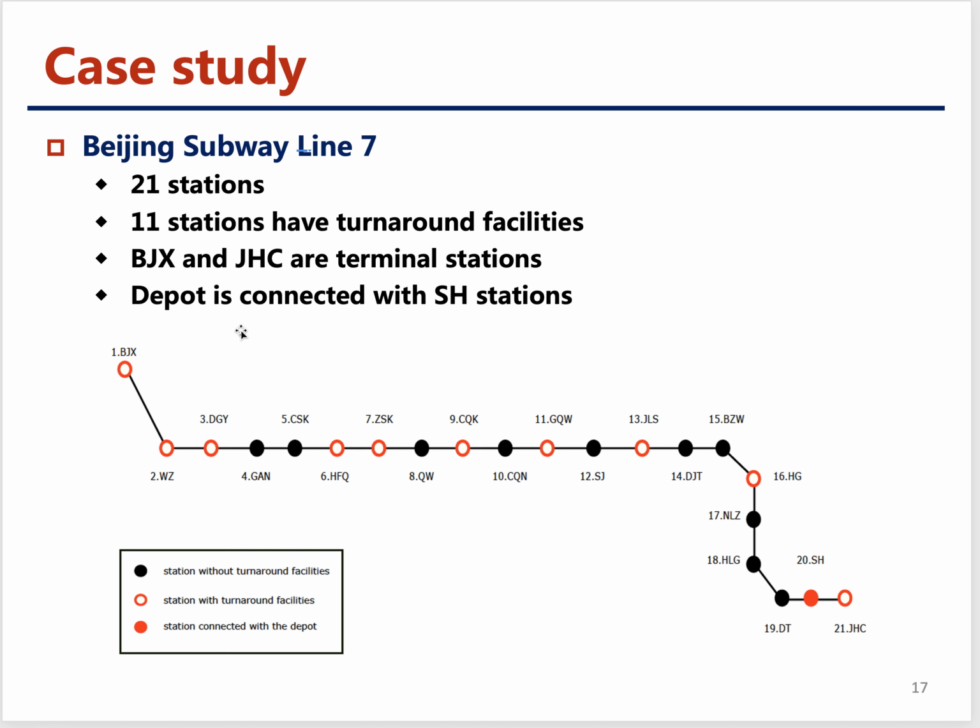And the fourth part is the case study. We tested our model and solution approaches on the Beijing subway line 7, which has 21 stations. And 11 of them have turnaround facilities. BJX and JHC are the terminal stations. And the depot is connected with SH station here.